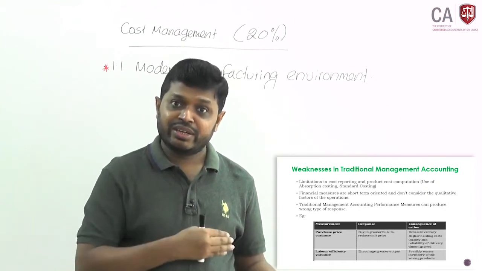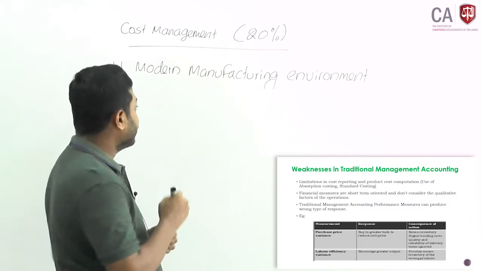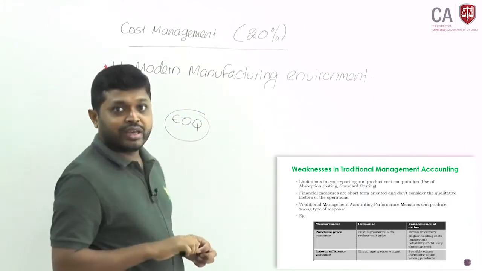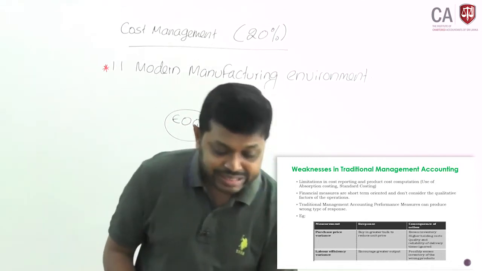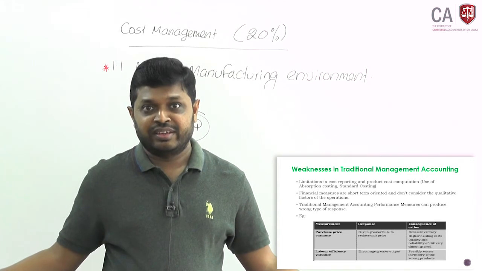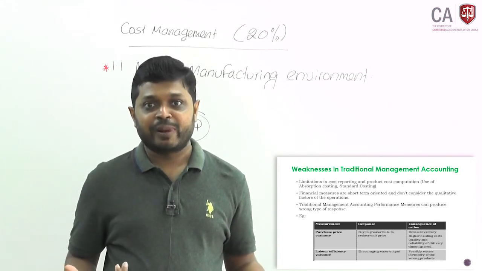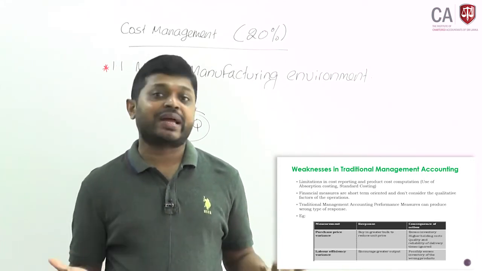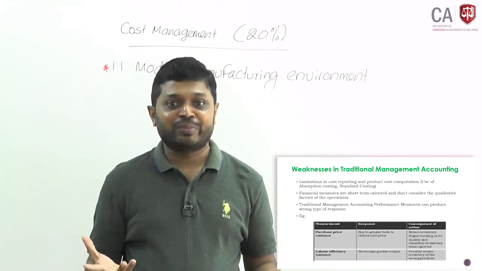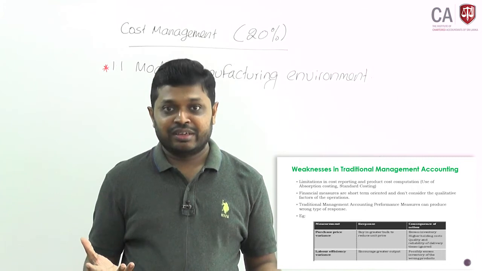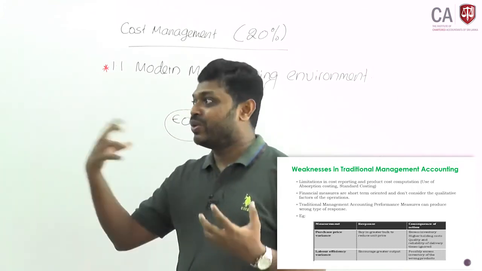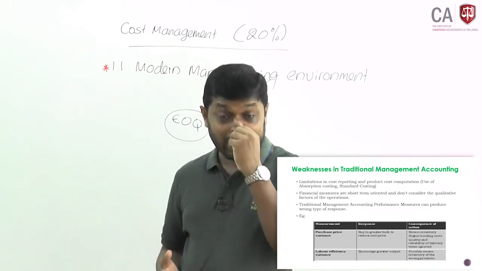We calculate the economic order quantity, EOQ, the best economic quantity. But in the modern context, you will order, you are not holding inventory, like in a JIT environment. You have to change your manufacturing practices. Therefore, absorption costing may not be relevant.